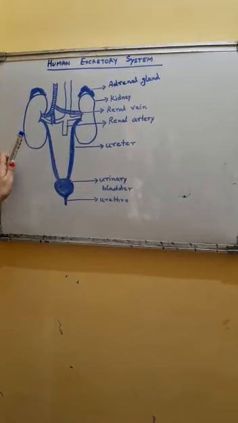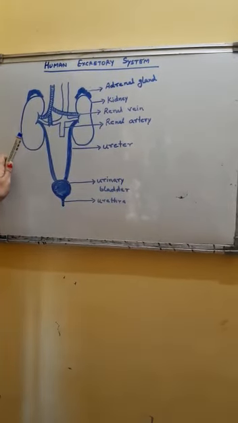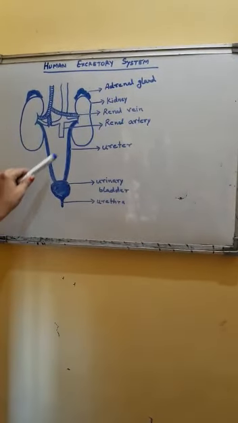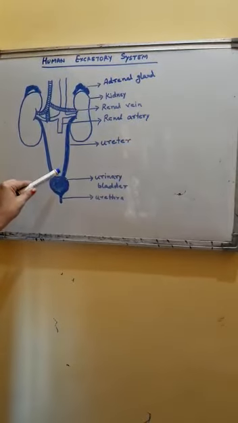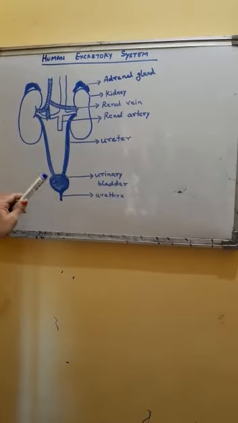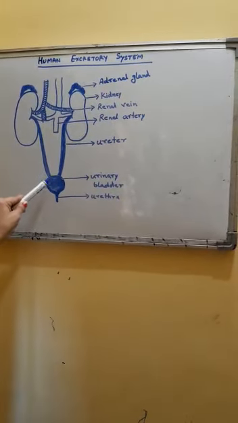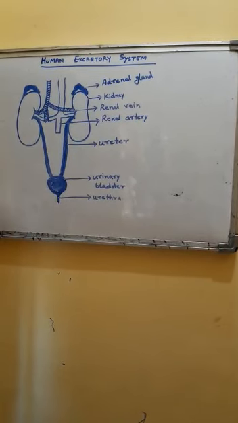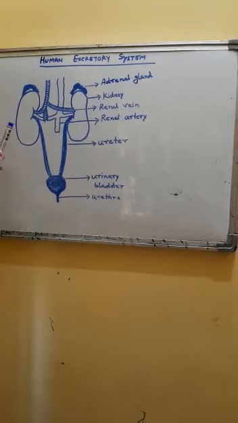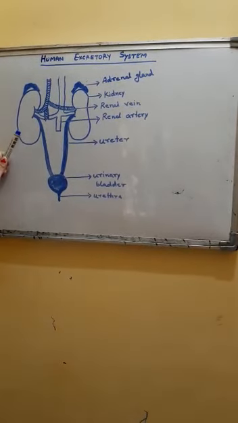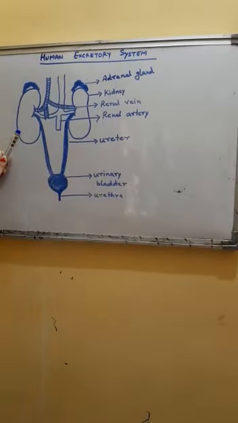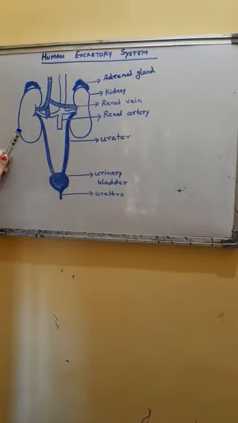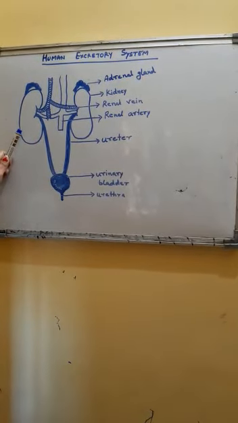Along with the kidney, in the human excretory system, there is a pair of ureters, a tubular structure, a urinary bladder, a bag-like, sac-like structure, and a urethra. Kidneys are a pair of solid bean-shaped structures.